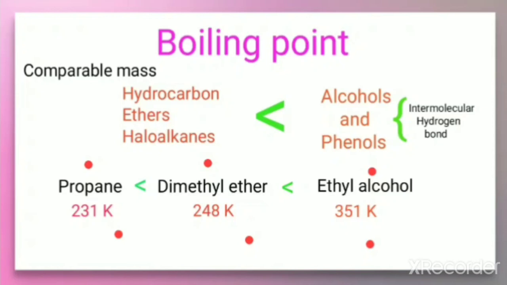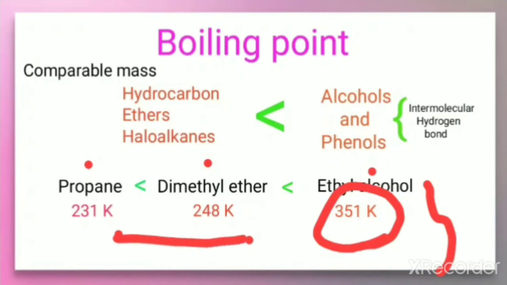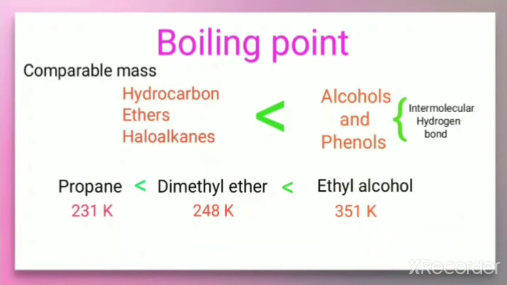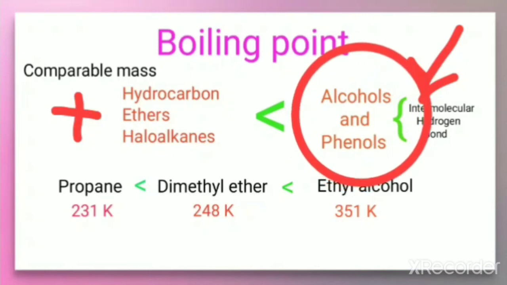So it is observed that alcohol has a greater boiling point compared to the hydrocarbon, that is propane, and the ether, that is dimethyl ether. So it is clear from this that the boiling points of alcohols and phenols are usually higher than hydrocarbons, ethers and haloalkanes because alcohols can form intermolecular hydrogen bonds, but these cannot. Therefore, the boiling points of alcohols and phenols are much greater.